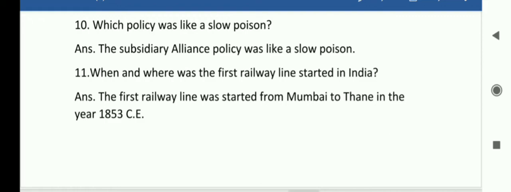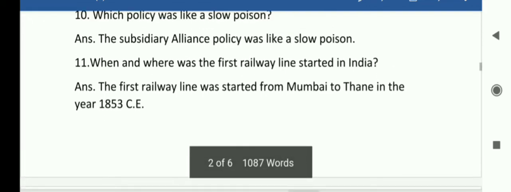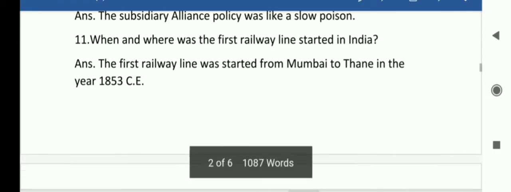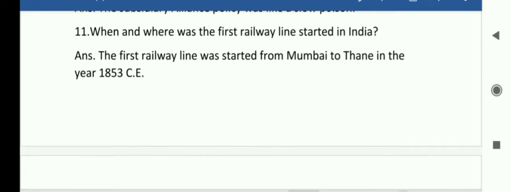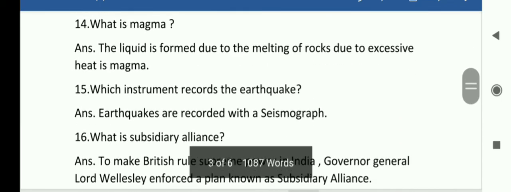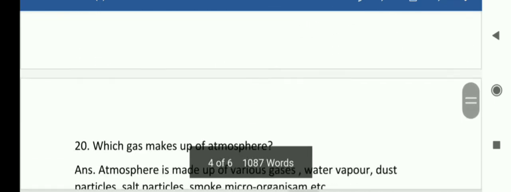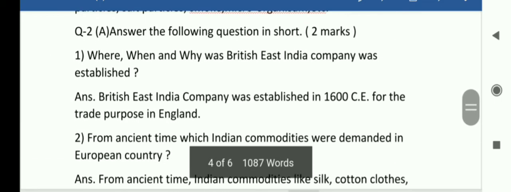Let's go for the next question, that is question 2b. Okay, let's go for the questions 2b. So first here you can say question 2a, answer the following question in short, that is for 2 marks. First remember where, when and why was British East India Company established.